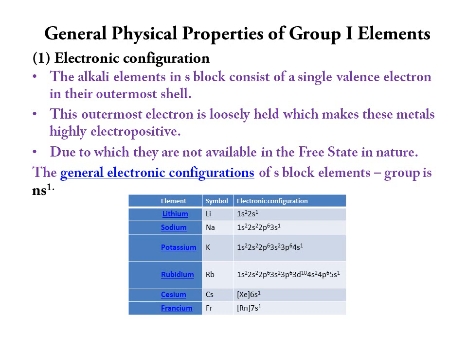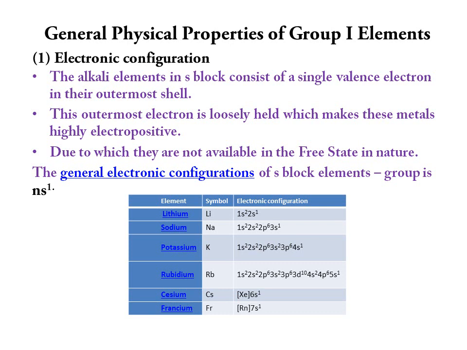See the general electronic configuration of the first group elements one by one. Hydrogen is 1s1, lithium is 1s2, 2s1, sodium is 1s2, 2s2, 2p6, 3s1, potassium is 1s2, 2s2, 2p6, 3s2, 3p6, 4s1, rubidium is 1s2, 2s2, 2p6, 3s2, 3p6, 3d10, 4s2, 4p6, 5s1. For cesium, you write the nearest noble gas electronic configuration followed by 6s1.